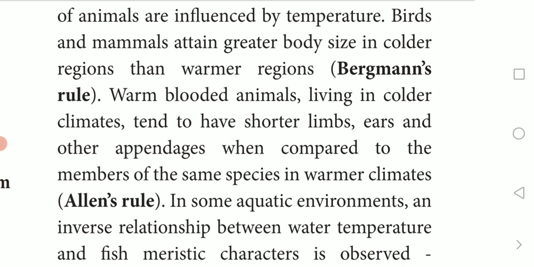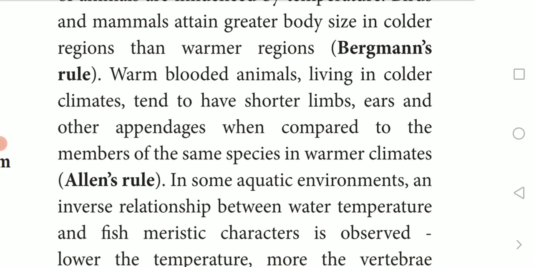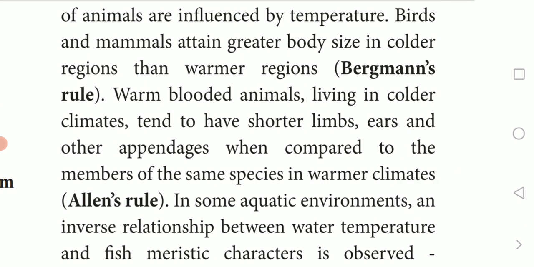Animals that live in cold climates have different sizes, meaning short limbs, ears, and other appendages, when we compare them with the same species in warmer climates. The animals that live in cold regions have short limbs and other appendages compared with the same species living in warmer climates. For example, take any example.